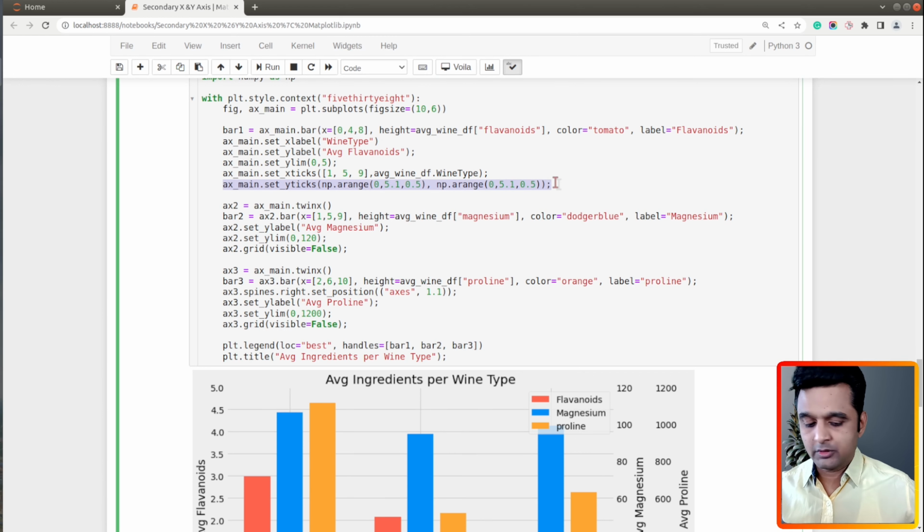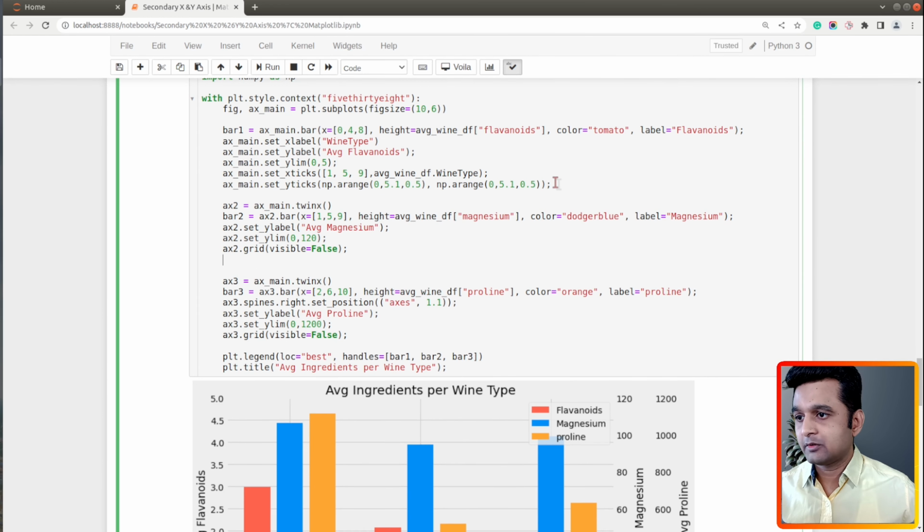So let's go ahead and do that for the other two axes. Now for this magnesium, I want to go till 120, so I will set it to 120 and increment by 12.